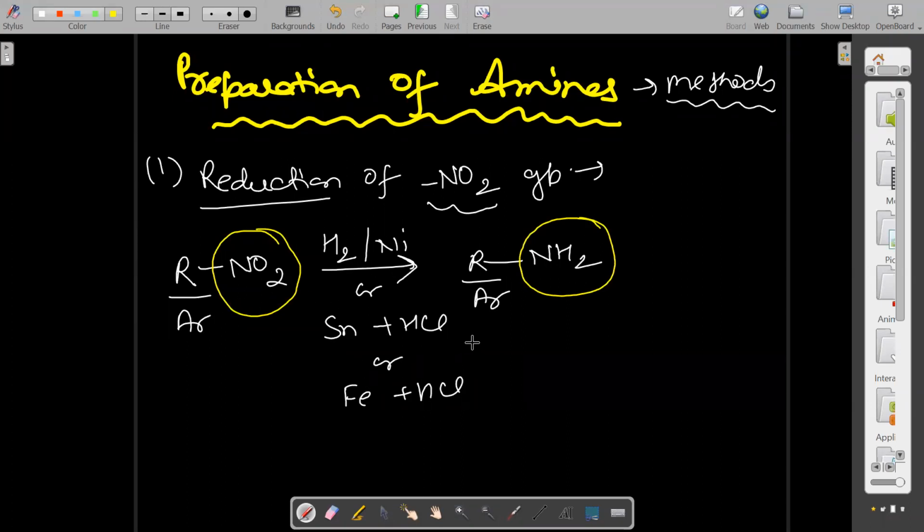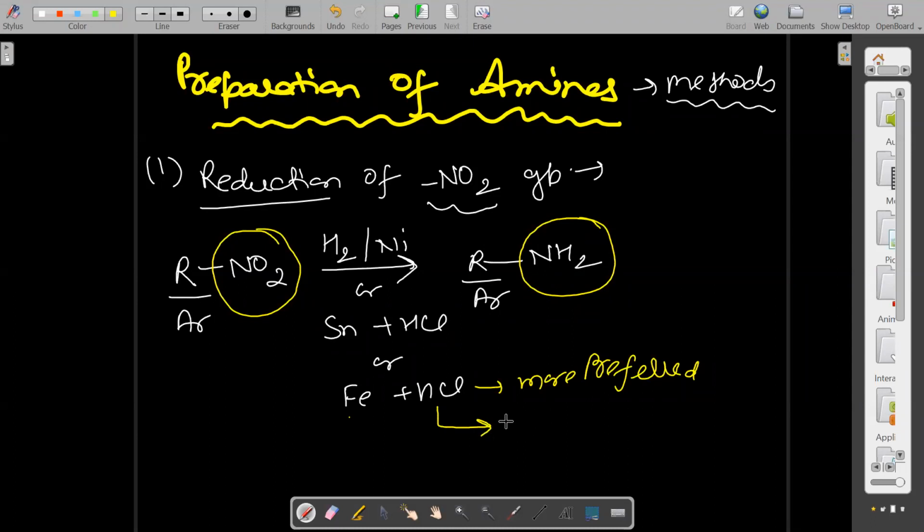In the previous chapter, haloalkanes and haloarenes, I also discussed which one is the best, which one is more preferred among all these three. Can anybody say which reducing agent is more preferred to reduce nitro to amine? Second one, third one, last one. Why is it more preferred? Iron and HCl is the more preferred reducing agent. Both are easily available, that's why.